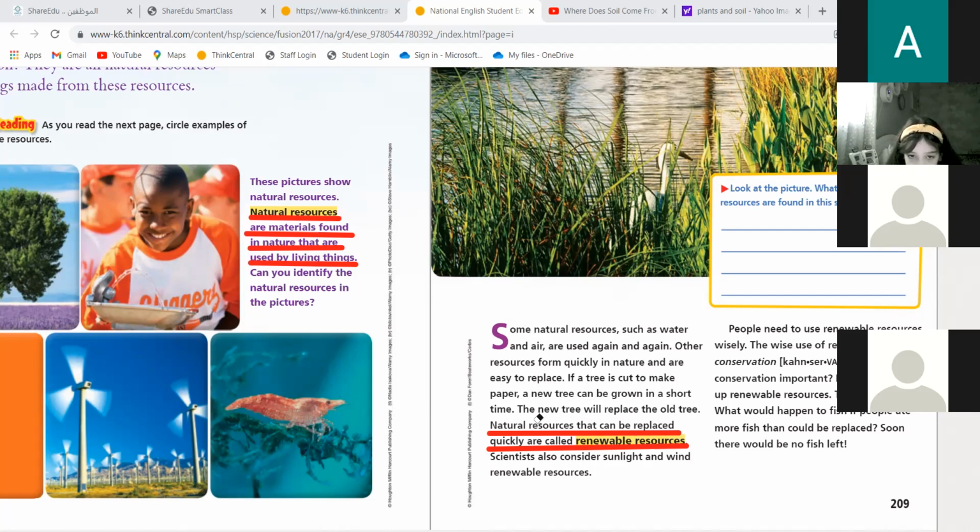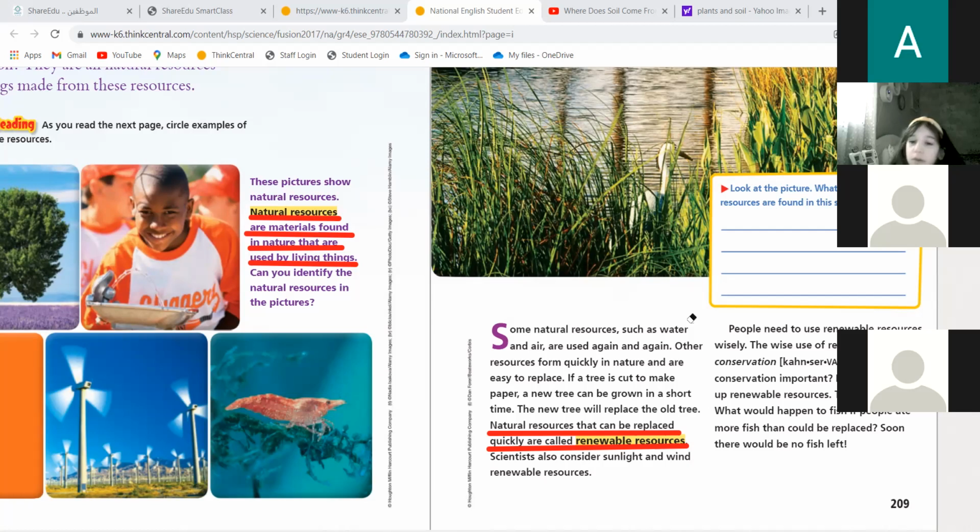Very good. So natural resources that can be replaced quickly, we call them renewable resources. Scientists also consider the sunlight and wind as renewable resources. Why? Are we going to get enough from wind and sunlight? Never. They are there all the time. That's why scientists consider the sunlight and the wind renewable resources.